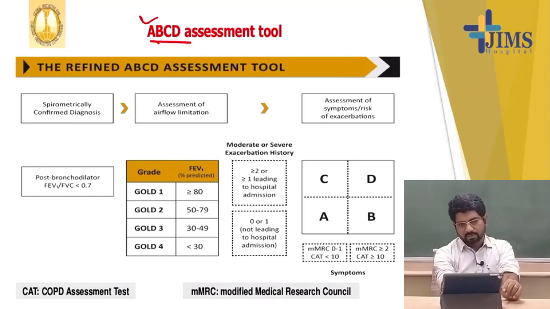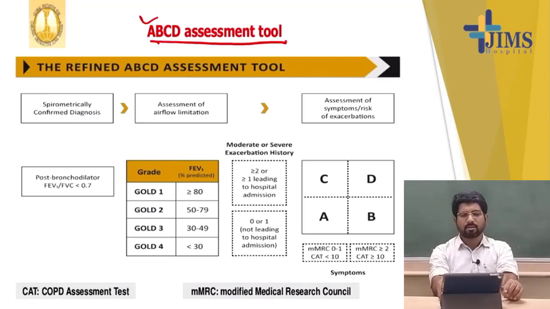Now come to the ABCD assessment tool. This is very important because, as per the GOLD guideline, which entails the diagnosis, treatment protocol, and also the preventive measures. What we have already discussed, spirometry, confirms the diagnosis.